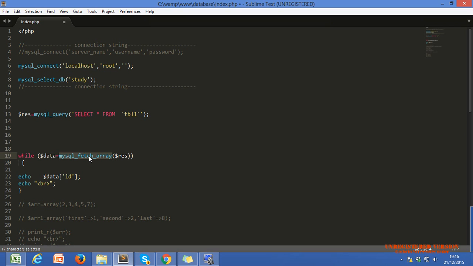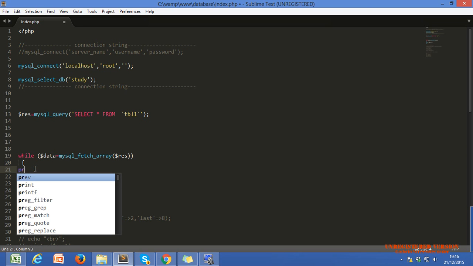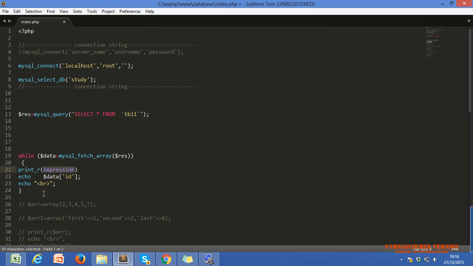Okay, Nazar? If I directly echo only the data, we have to print with print_r, because this is array type data. I'll just remove this.